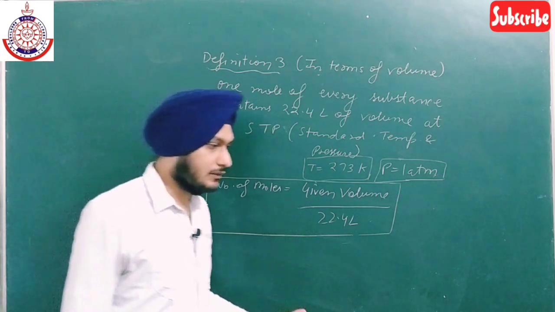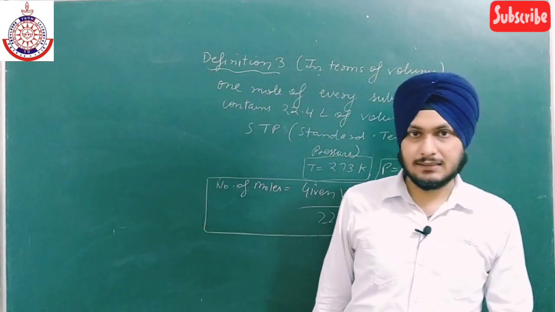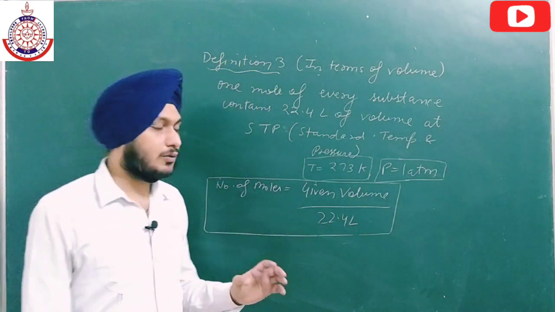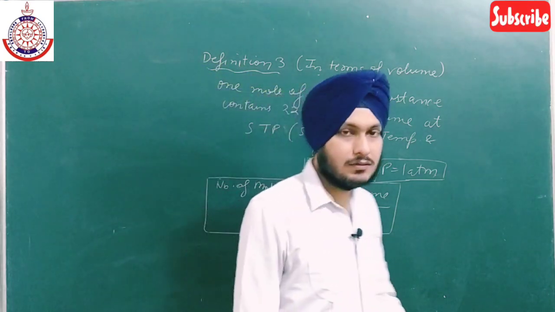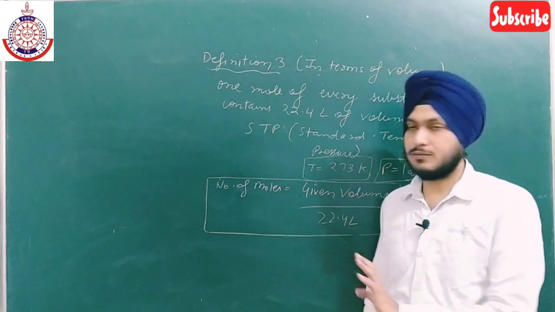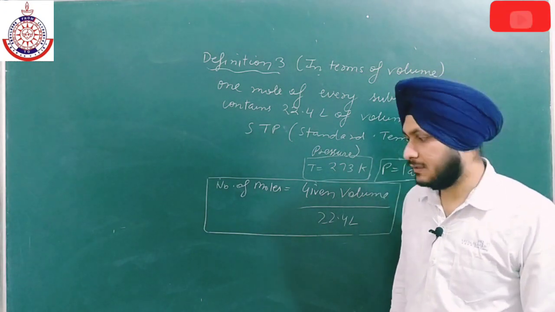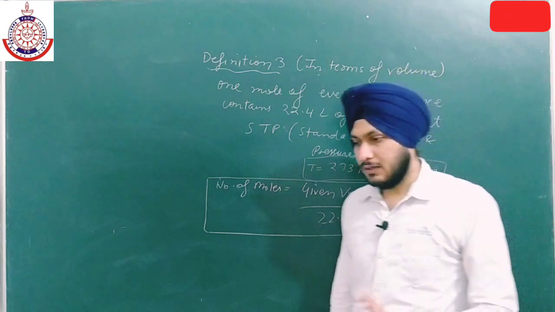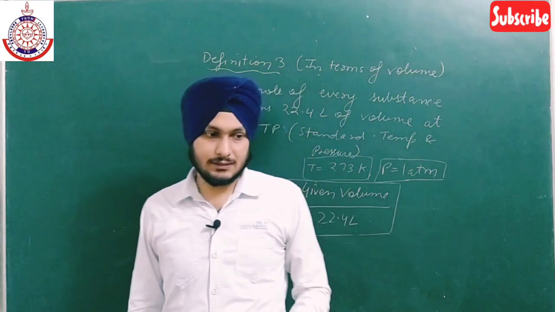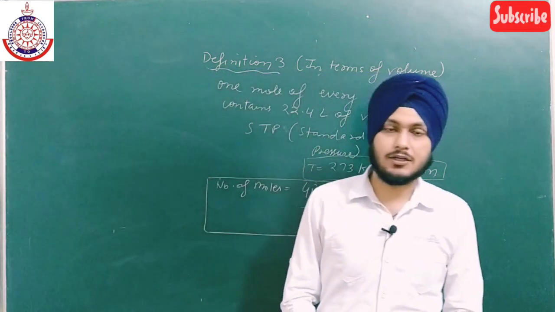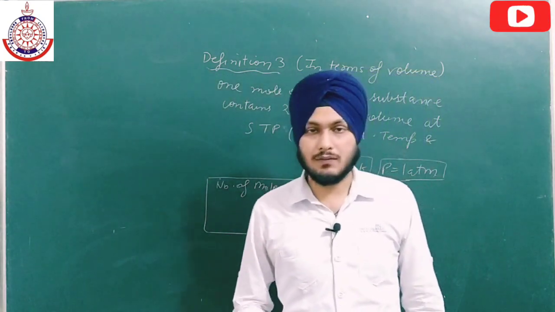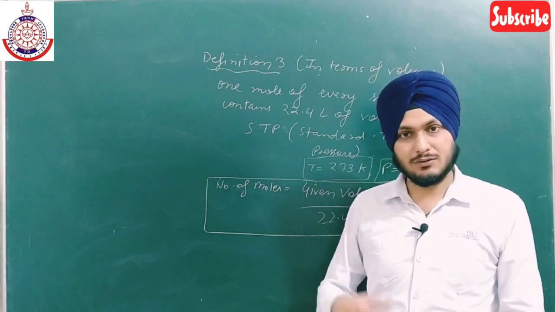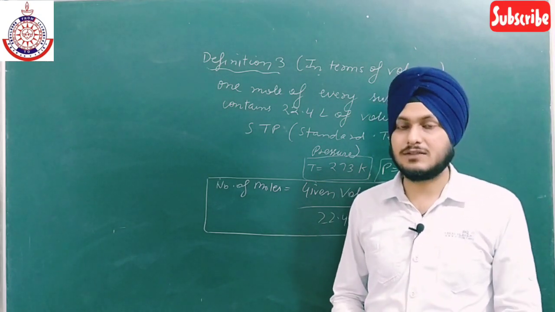This 22.4, from where does it come? There is a reason. तो ये जो 22.4 कहाँ से आया, you will get to know in the higher classes. I will tell you later from where we get 22.4, so don't get confused in this. You just have to remember this definition. In the next class we will discuss some more complex numericals related to the first two definitions only. We will not discuss numericals related to this definition, so you have to give stress on only the first two definitions.